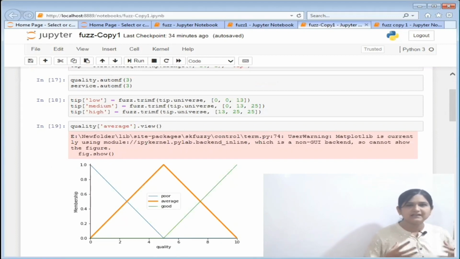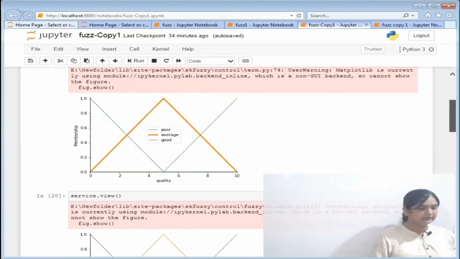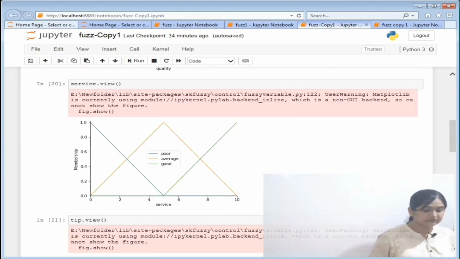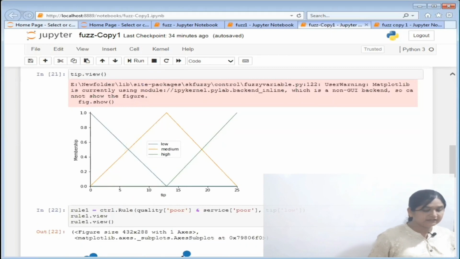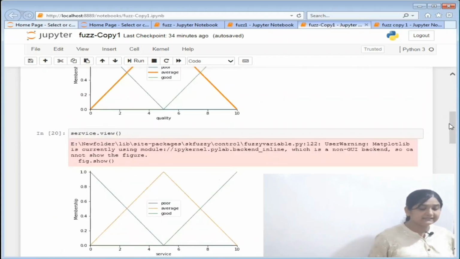If you want to see how the membership function actually looks, you can see I have written quality, and in the parameter I have provided average.view. You can view the membership function of quality, how it looks. And let's have a look at service. You can see how the service membership functions look, and also you can have a view of your tip.